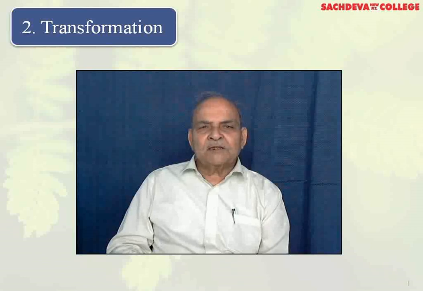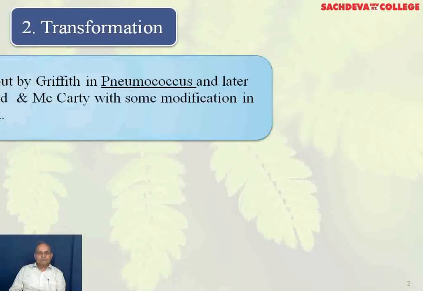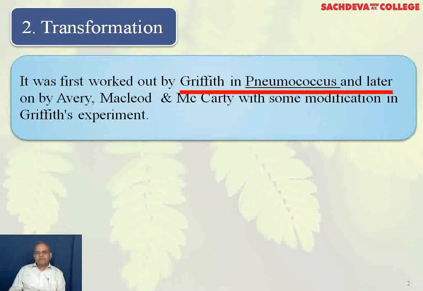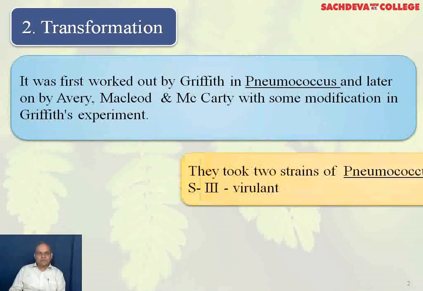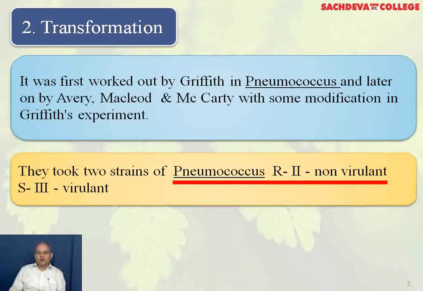The second method of genetic recombination which we are going to take up is transformation. It was first worked out by Griffith in pneumococcus and later on by Avery, MacLeod, and McCarty with some modification. In Griffith's experiment, they took two strains of pneumococcus, that is R2 non-virulent and S3 virulent, non-virulent which does not cause disease and virulent which causes disease.